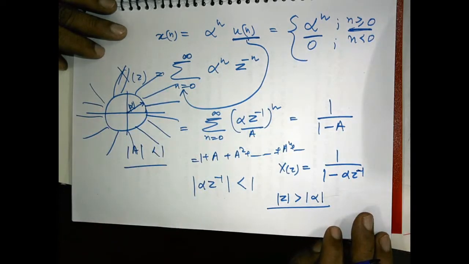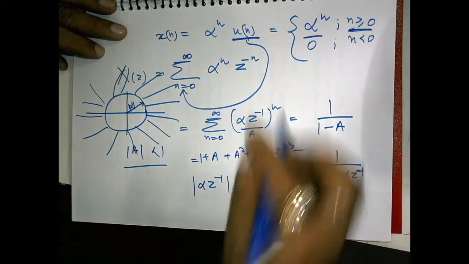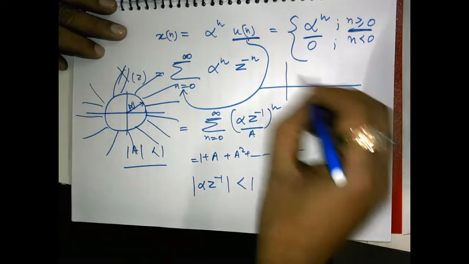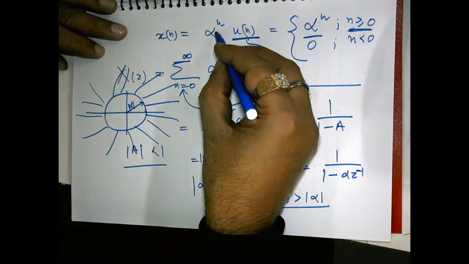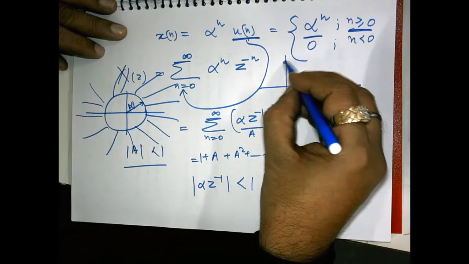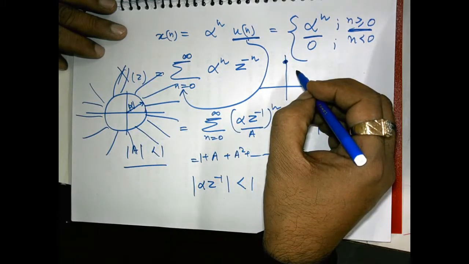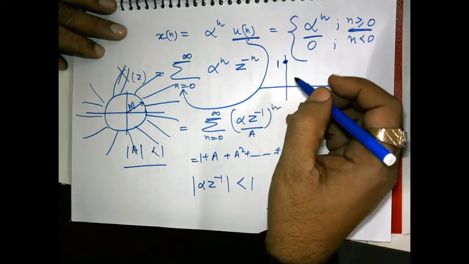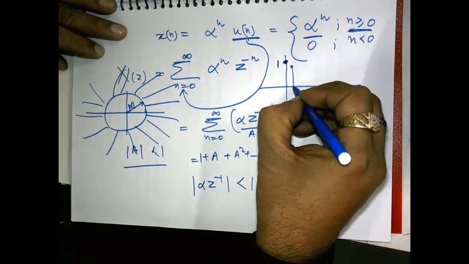Got my point? Okay. Whereas if you look at the time domain picture of this signal, how will it look? The very first sample will be alpha to the power 0, which is 1. The very first sample is 1. Then the second sample is alpha.